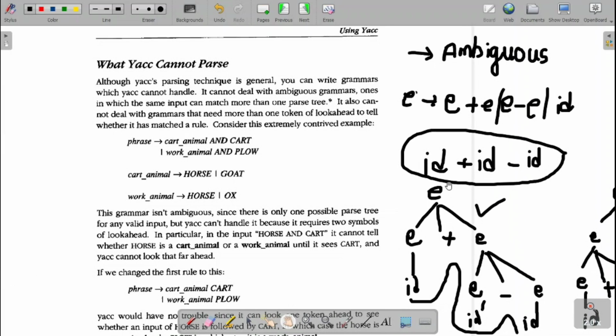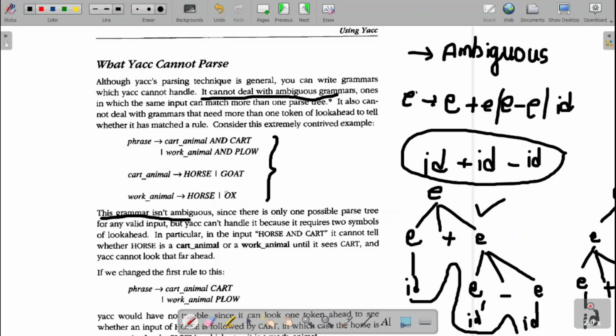Fine. So now if you look at the example which is given in the textbook. The first one is the grammar. It cannot parse the ambiguous grammar. It cannot deal with the ambiguous grammar. This you have to remember. Then the second one is where we need the look ahead. Now if you look at this grammar example, phrase derives cart animal and cart, work animal and plow. Cart animal can be a horse or the goat, work animal can be a horse or the ox.